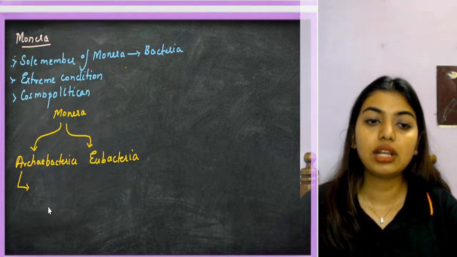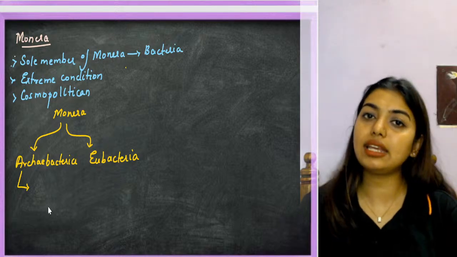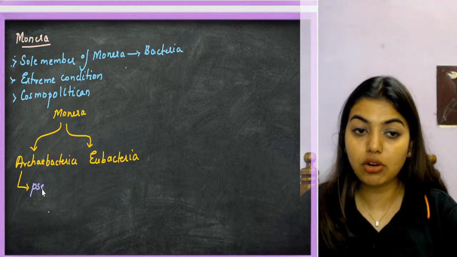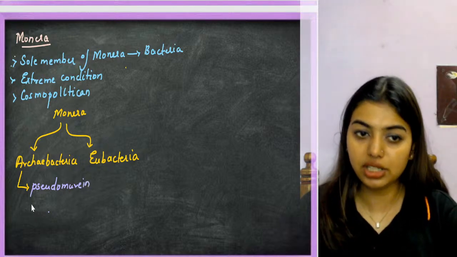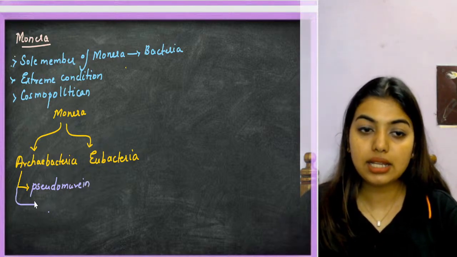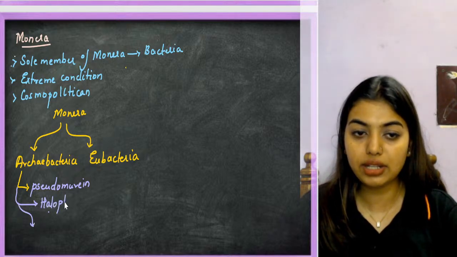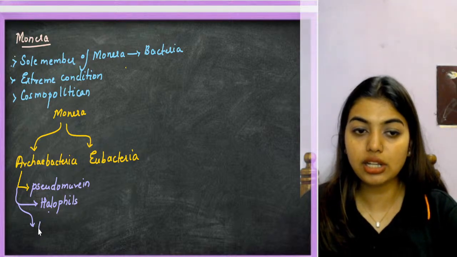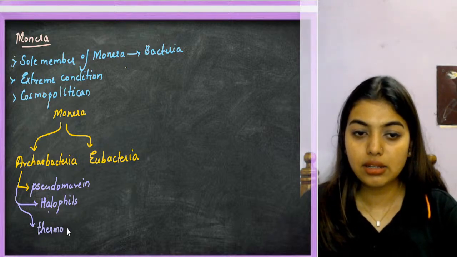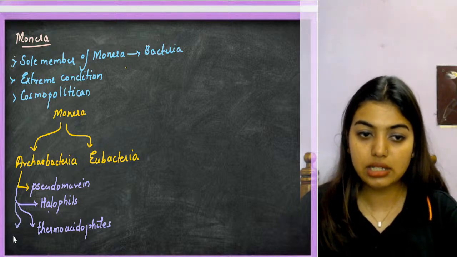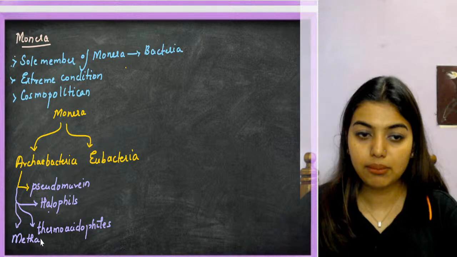False cell wall means they do not have the proper peptidoglycan that I spoke of in Monera. They have pseudomurein. I told you peptidoglycan can also be called murein, so I will call it pseudomurein, which allows them to withstand extreme conditions. Archaebacteria is categorized into three categories depending on where they survive: halophiles, extreme salty condition; thermoacidophiles, extreme acidic or extreme heat condition; and the last one is methanogens.